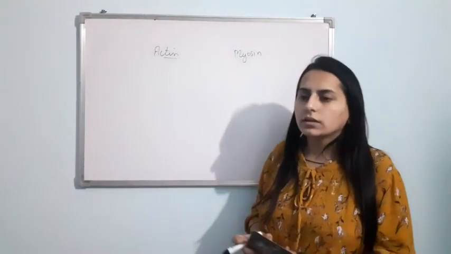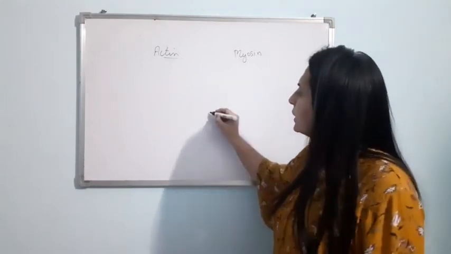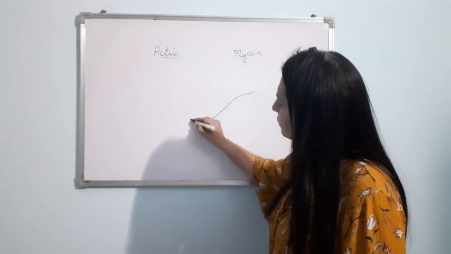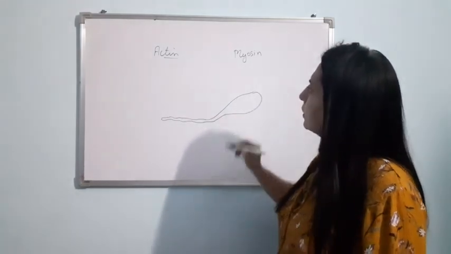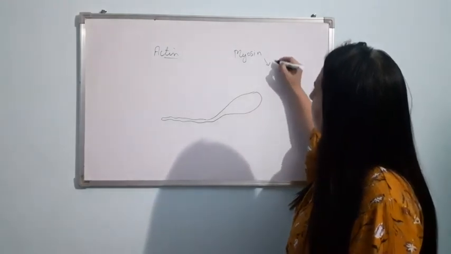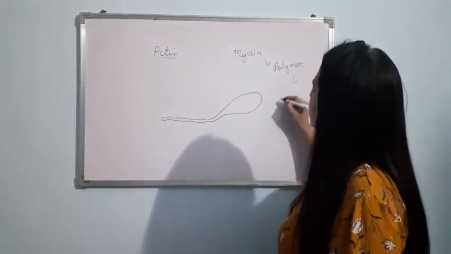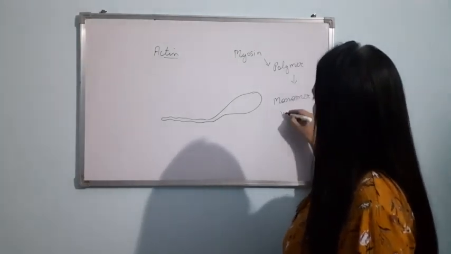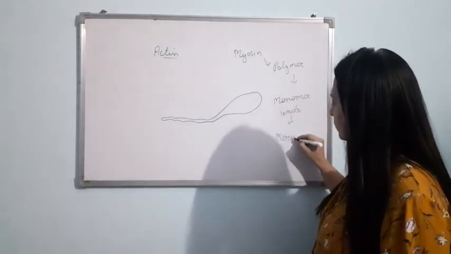Now, if I talk about the structure of the myosin contractile protein, it looks like this. Just see here. It is a polymer which is made up of monomer units, and the monomer unit is known as meromyosin.